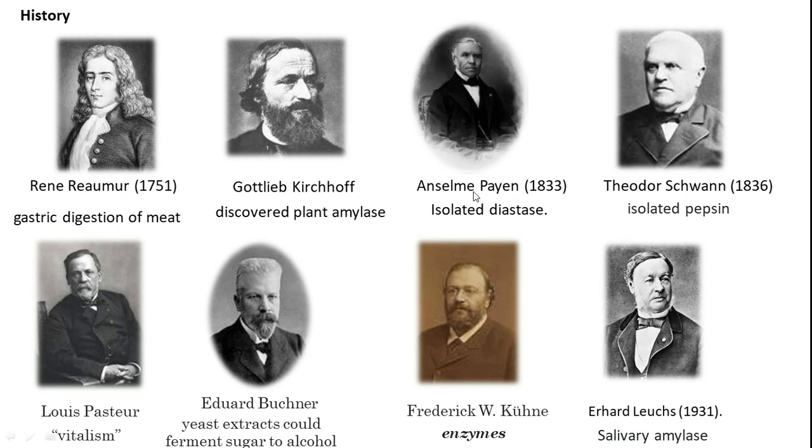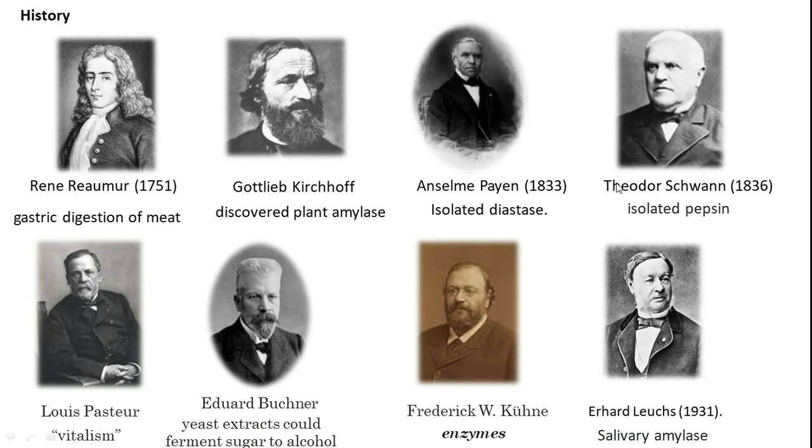Then Anselm Payen for the first time isolated an enzyme. So far, whatever we have seen are only demonstrations with crude materials. Anselm Payen isolated diastase from malt extract in 1833. He was able to isolate it and show for sure that it achieves chemical reactions without getting consumed, almost like a catalytic activity. It became so popular that diastase became a synonym for enzyme.